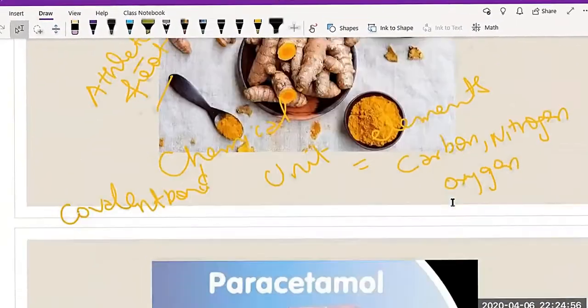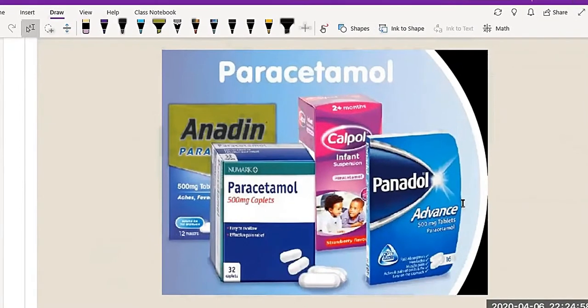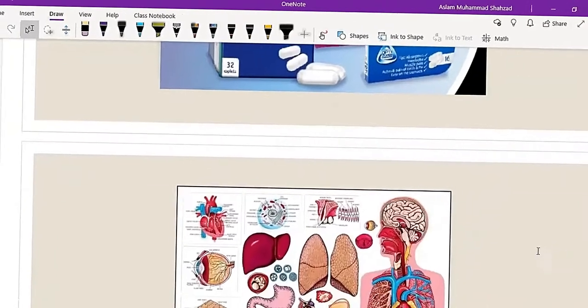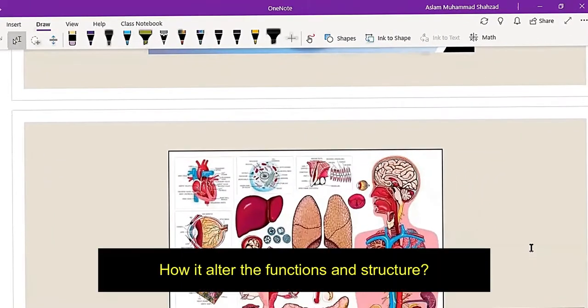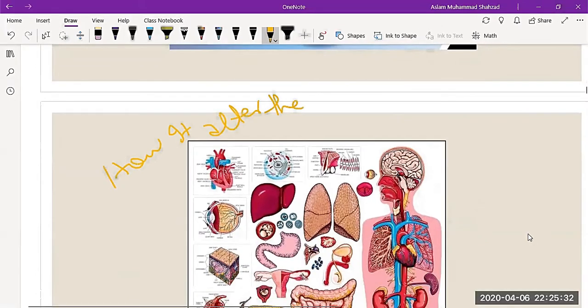Here is an example of paracetamol available in different forms. I think every child has taken Calpol syrup for treating fever, and Panadol at home. In your first aid box, you will find paracetamol very easily. So the question is how it alters function and structure.